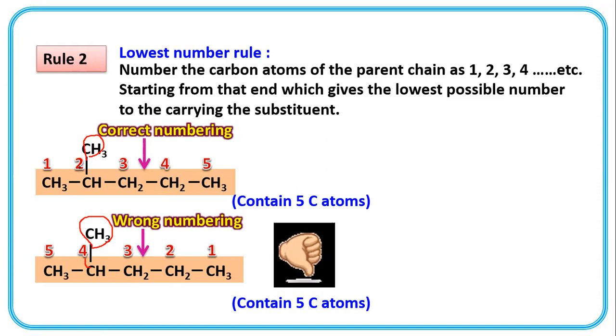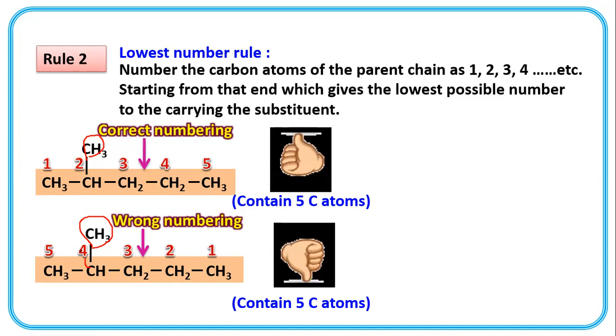Here it is present on the second carbon, and here according to this numbering system, the methyl group comes at the fourth carbon. So this is the wrong selection, wrong numbering. Got it?